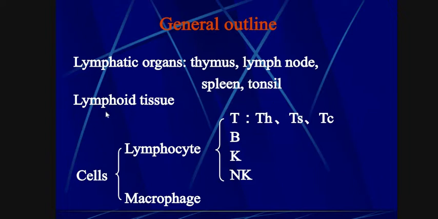Lymphoid tissue is a special type of tissue which is present in many different positions of the body. This lymphoid tissue consists of cells like lymphocytes and macrophages.